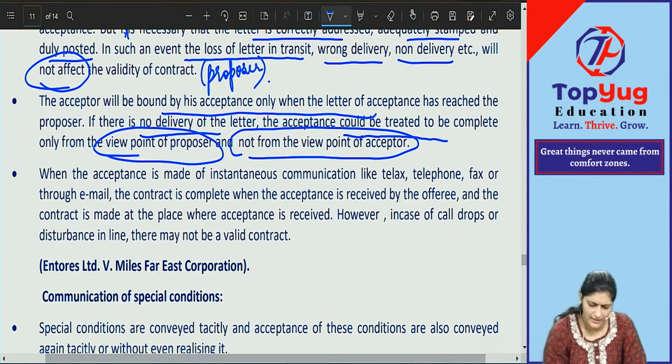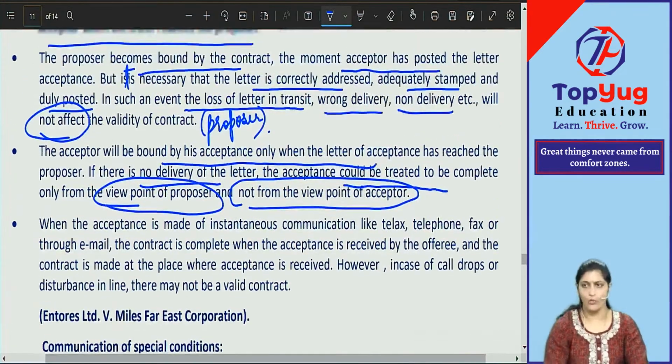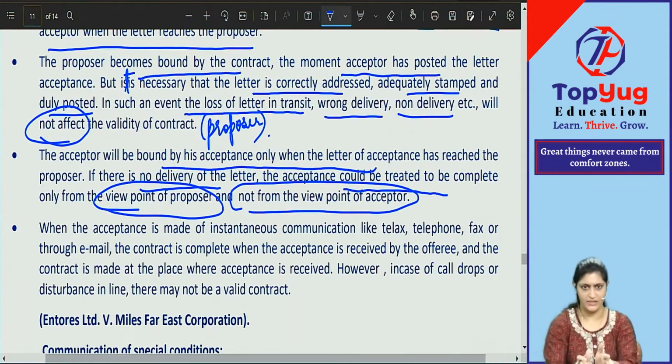Till now, whatever we have discussed, you have understood? This is what till here we have discussed. Clear? Yes or no? So, these things can happen. Generally, don't you think it can happen? There are so many letters, it comes to some other address, there's wrong delivery, there's no delivery, something happens. Rarely it happens, but it can happen. If it happens, what is the case? For the proposer, contract came into existence. For the acceptor, contract did not come into existence. So the proposer you have to do, and acceptor your wish.